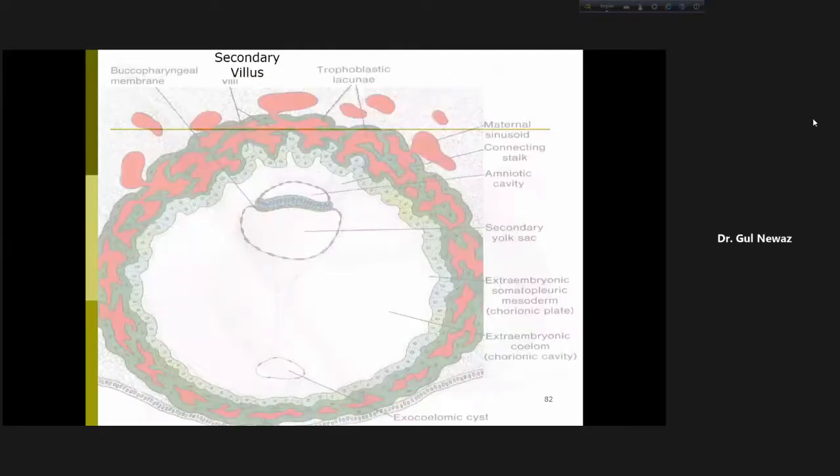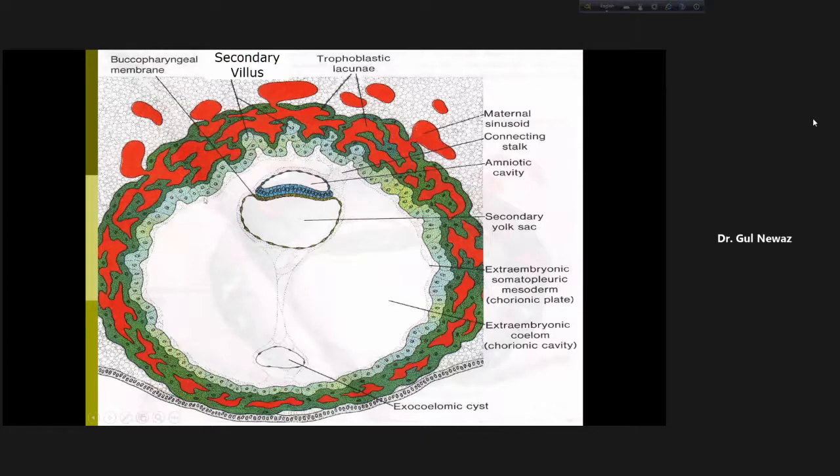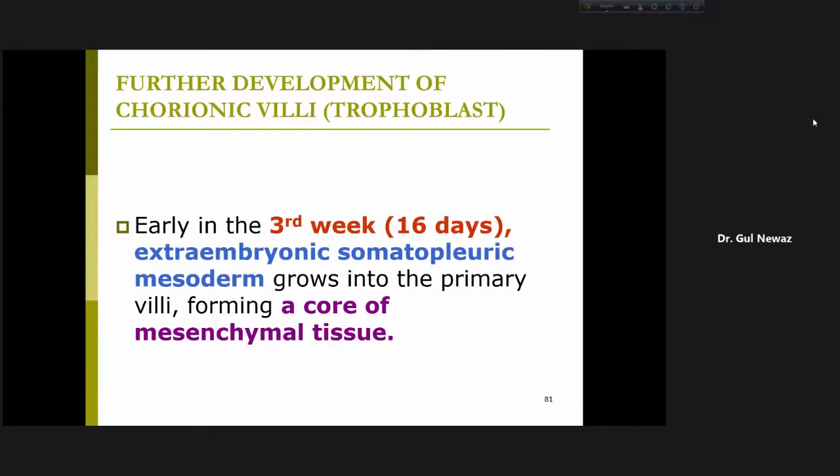So what happens? That extraembryonic somatic mesoderm, look here, এগুলো সব extraembryonic somatic mesoderm, they grow inside, ভিতরে ঢুকে যাচ্ছে, they grow inside the primary villi, এই যে এখানে একটু ঢুকেছে, এখানে, and now we call it a secondary villus. তাহলে কি হলো? What happens? Early in the 3rd week, extraembryonic somatopleuric mesoderm, grows into the primary villi, forming a core of mesenchymal tissue,